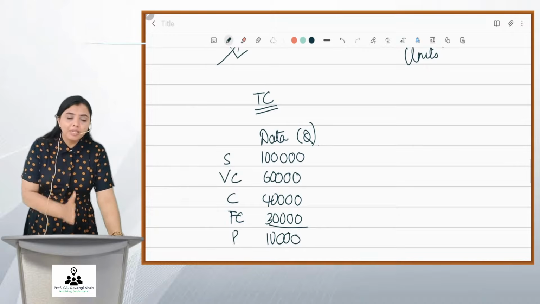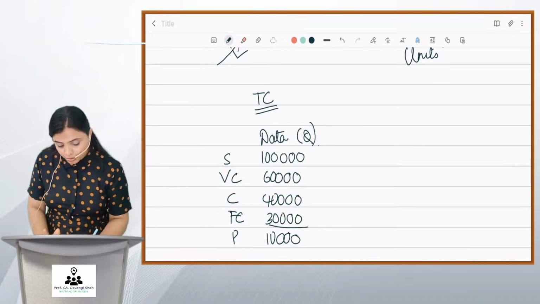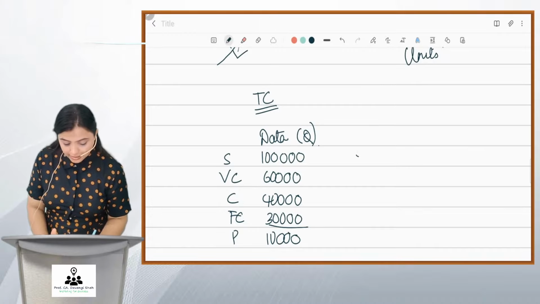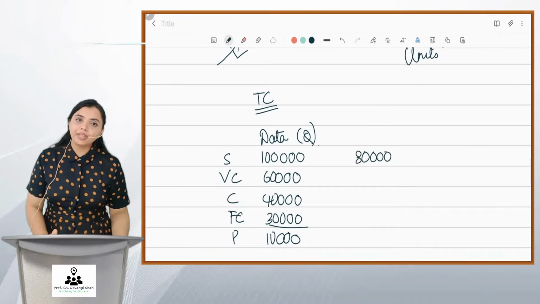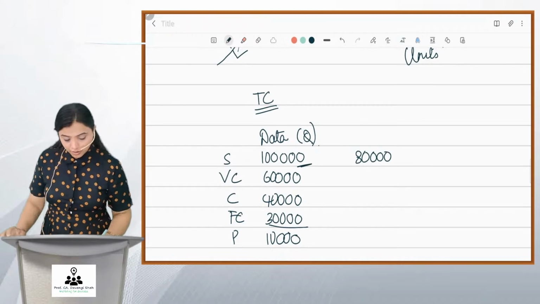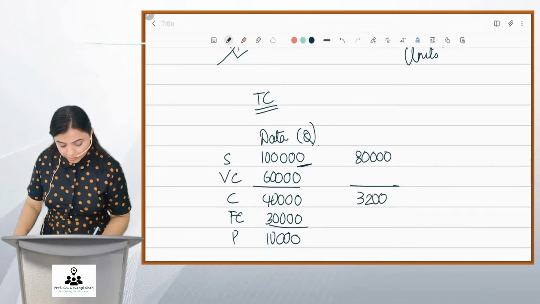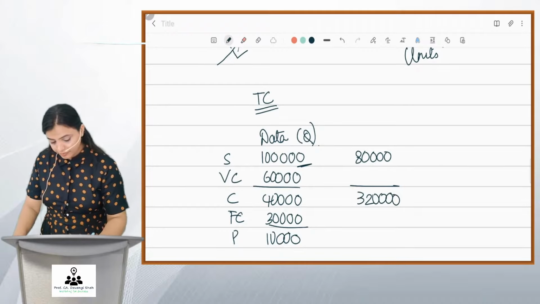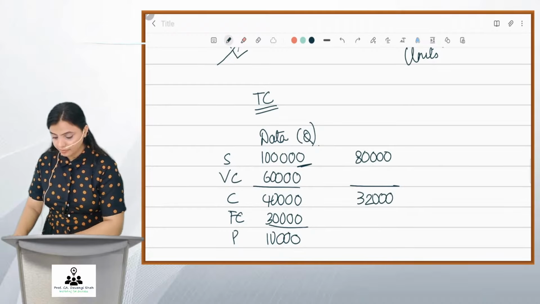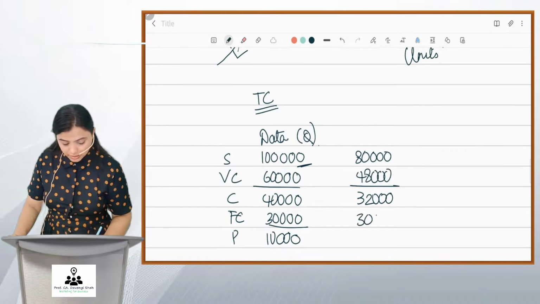Now make a similar table for another sales value. Let's say you take sales value as 80,000. Okay, take a number which is lesser than 1 lakh. So for this, friends, 40% PV ratio, 32,000 will be the contribution. 48,000 will be variable cost, fixed cost will be still 30,000.